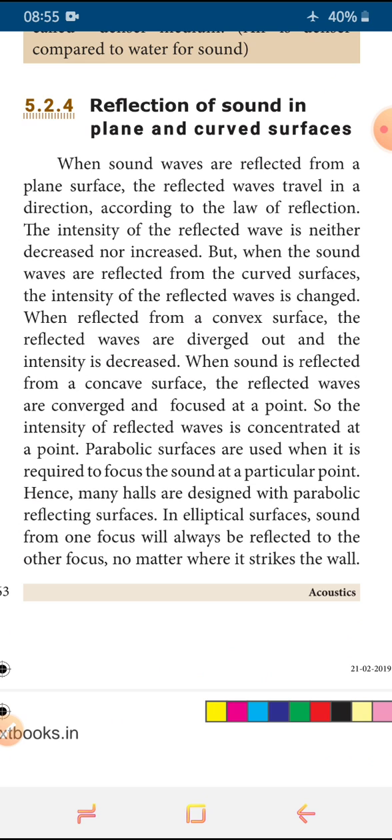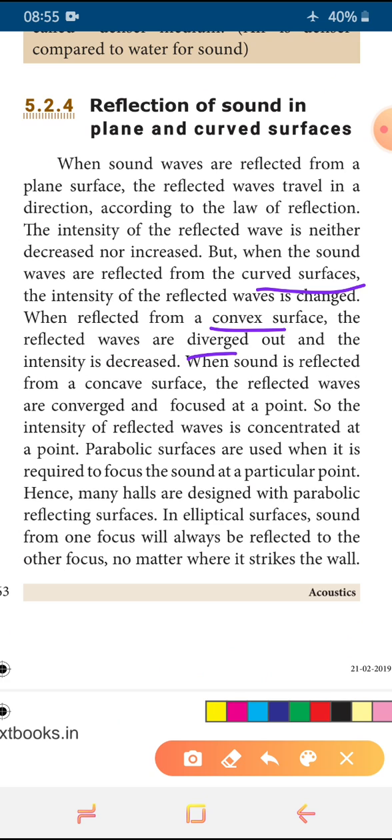Suppose we take a convex surface, that is, a curved surface, then the intensity of the reflected wave is changed. In the first curved surface we will consider convex. When the sound is falling on the convex surface, the reflected wave is diverged out. Due to that, the intensity of this reflected wave will decrease. The intensity of the reflected sound wave is decreased here. This is for a convex surface.